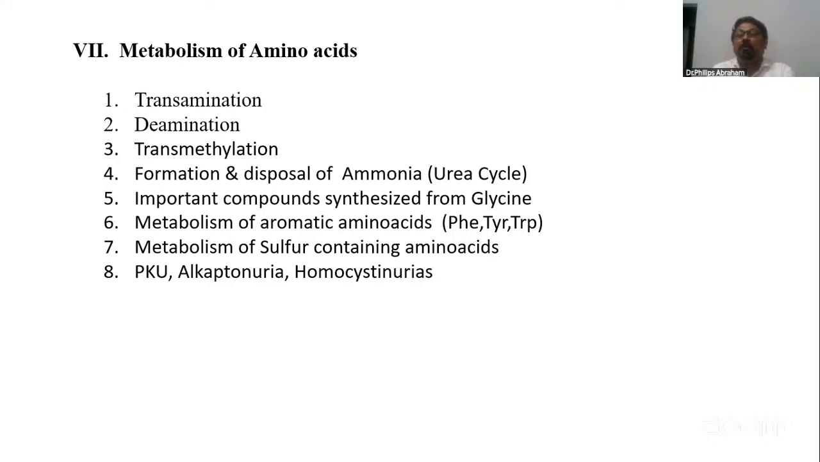Another question: biologically important compounds produced from glycine. If the question is about biologically important compounds produced from glycine, then you can say heme synthesis, purine, creatinine, glutathione. And one of the major components of the major protein collagen is glycine. So these are the biologically important compounds produced from glycine or using glycine.